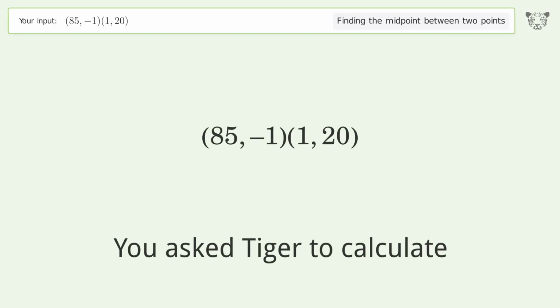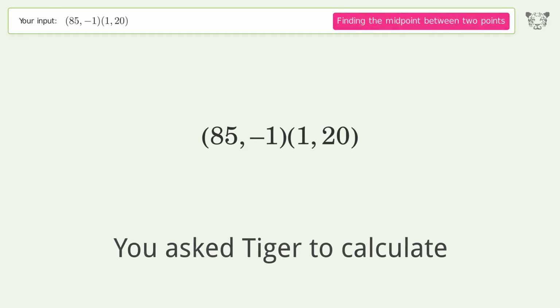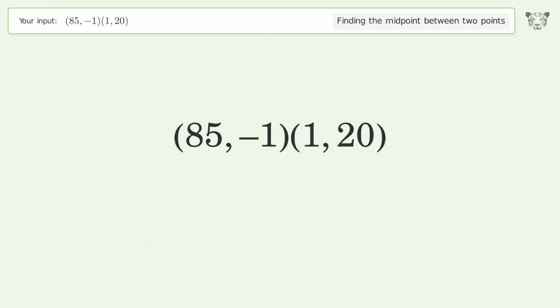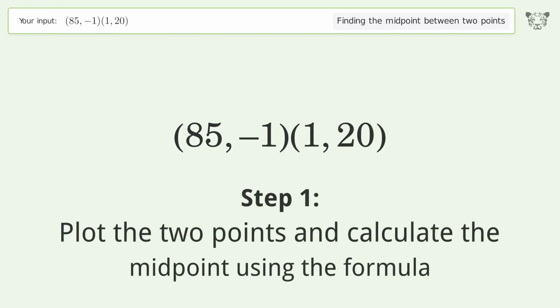You ask Tiger to calculate. This deals with finding the midpoint between 2 points. The midpoint between the 2 points is 43, 9.5. Let's solve it step by step. Plot the 2 points and calculate the midpoint using the formula.